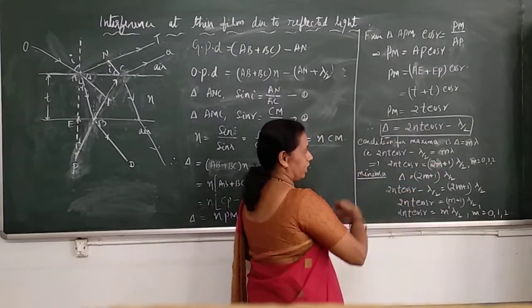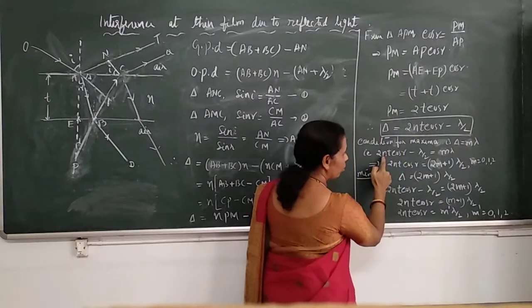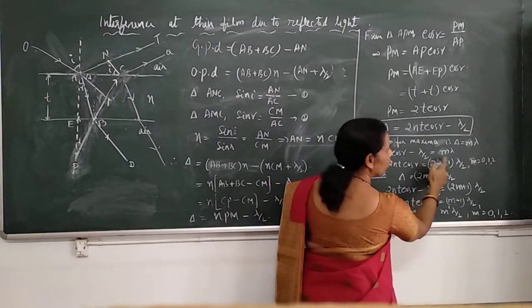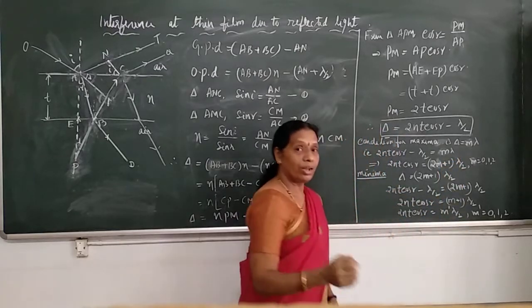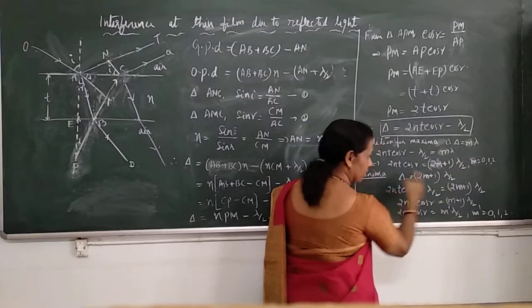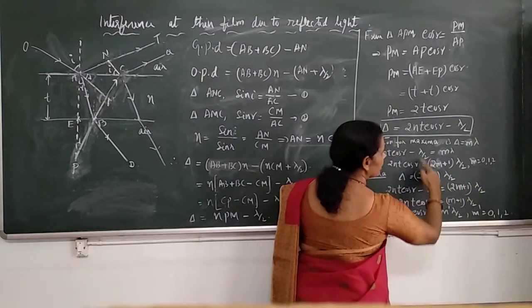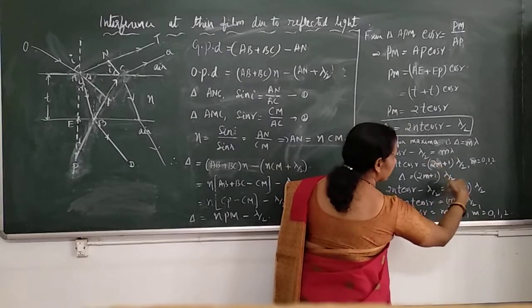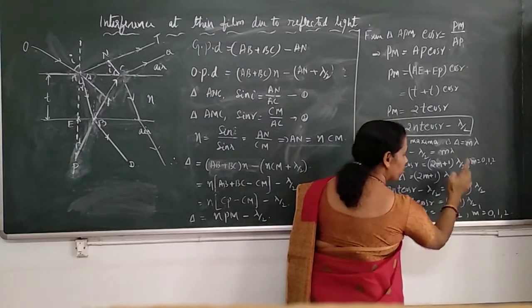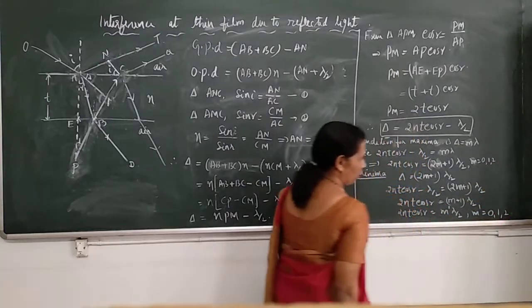It is applied in this case. Here the path difference is 2nt cos r minus lambda by 2, equal to m lambda. This is the condition to produce maxima. If you simplify this, taking lambda by 2 to the other side, the right hand side becomes (2m plus 1) lambda by 2, where m is an integer, 0, 1, 2, 3 and so on.